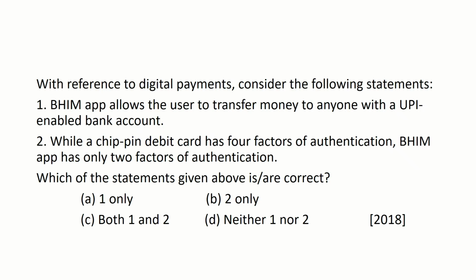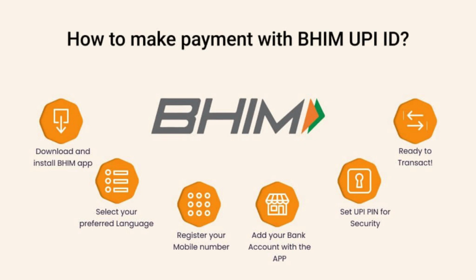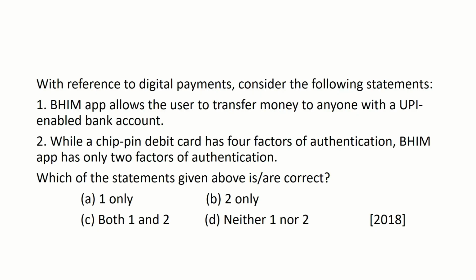With reference to digital payments, consider the following statements. Statement 1. Bhim app allows the user to transfer money to anyone with a UPI-enabled bank account. Statement 1 is true. Coming to statement 2. While a chip-in debit card has 4 factors of authentication, Bhim app has only 2 factors of authentication. In this statement, there are 2 parts, and the first part is wrong. The chip-in enabled debit card has only 2 factors of authentication. That is the card itself and the PIN, that is personal identification number.